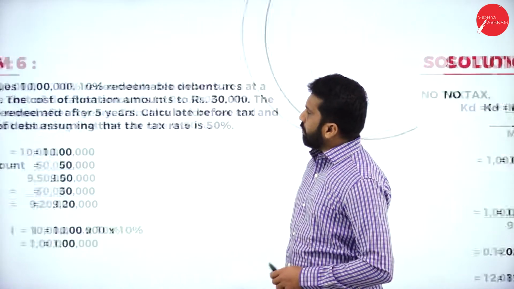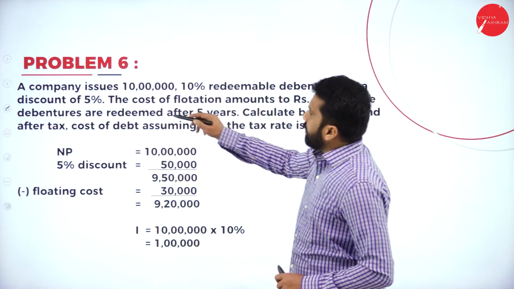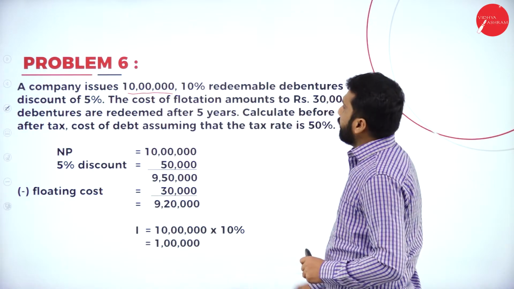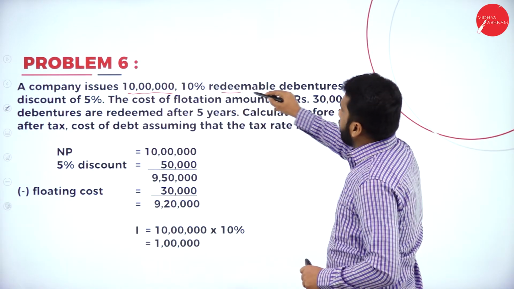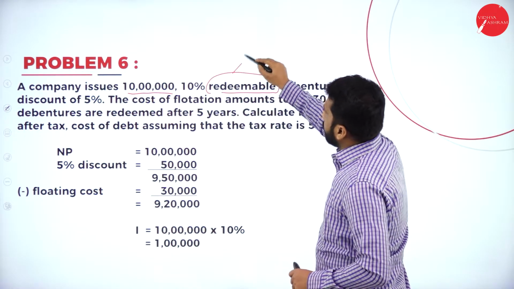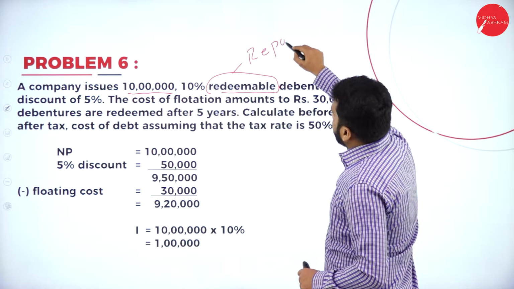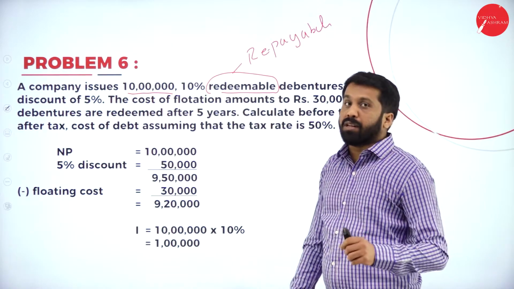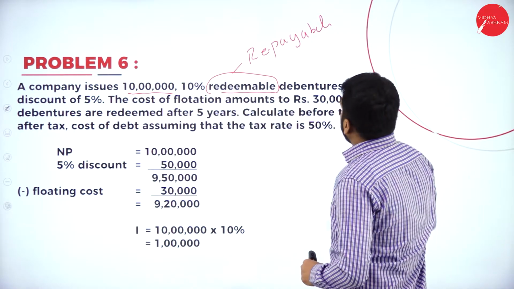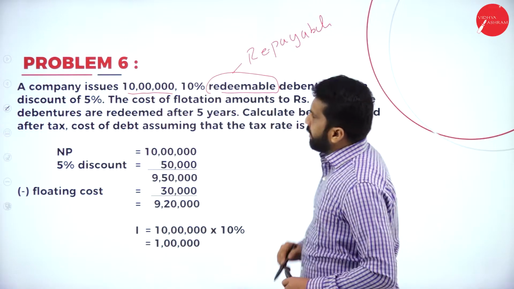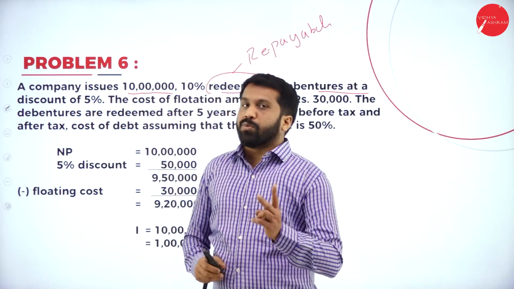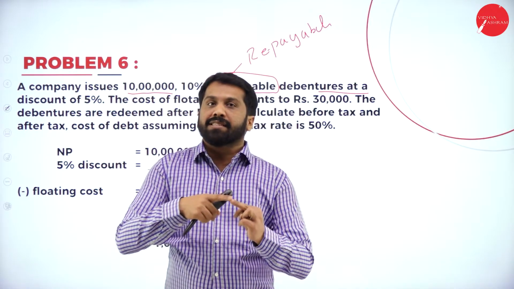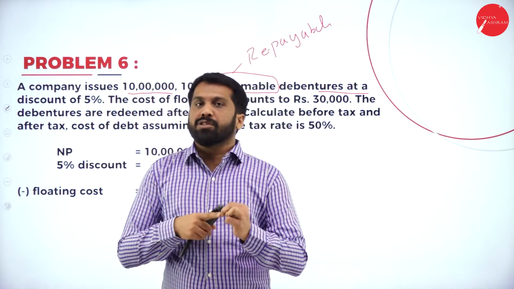Now, I'll go back to the question. A company issued 10 lakh debentures. What is the net proceeds? 10 lakh, at 10% redeemable. Redeemable means repayable. We'll go slowly for the first 2-3 problems so that you understand properly. Debentures at a discount. You will get two prices. What are the two prices? One is net proceeds, another one is redeemable value, or the market price.